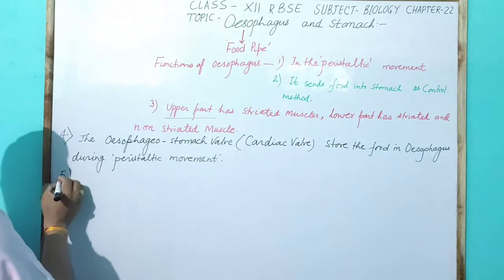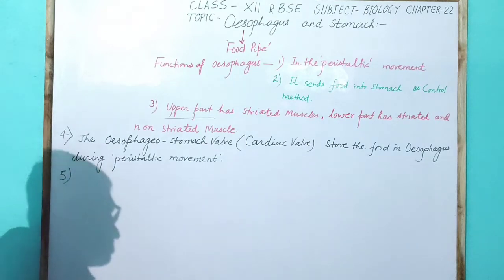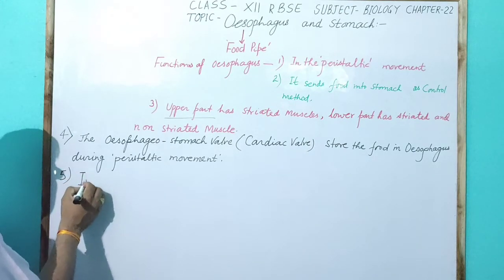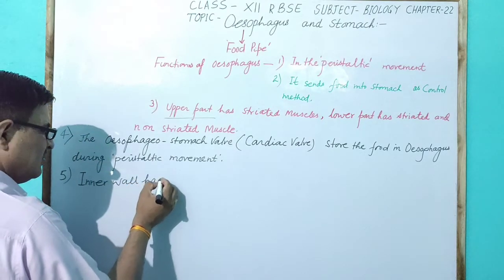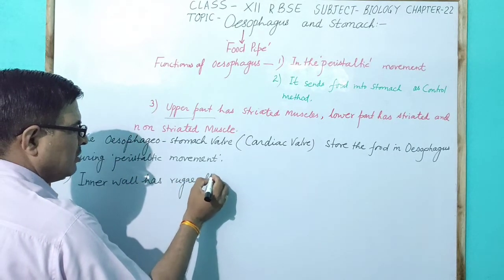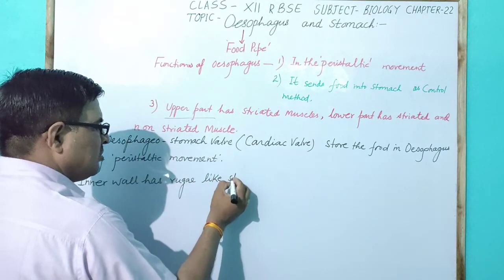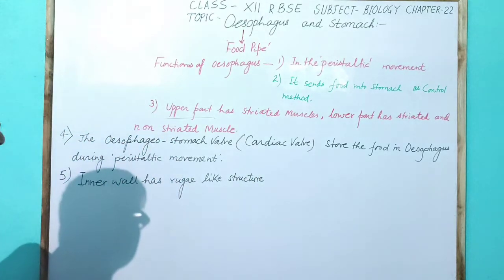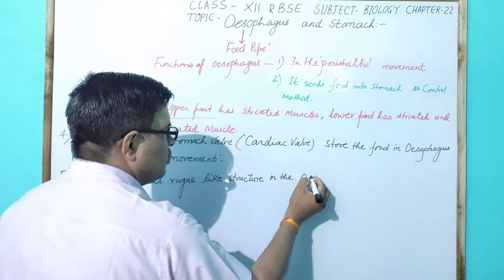The fifth important character is the presence of rugae-like structures on the inner wall. Rugae means growths or ridge-like structures present on the inner wall. So the inner wall of the oesophagus has rugae-like structures.